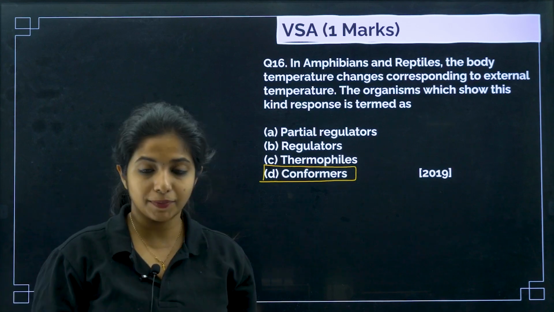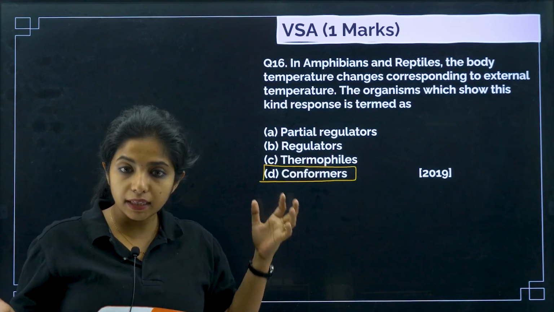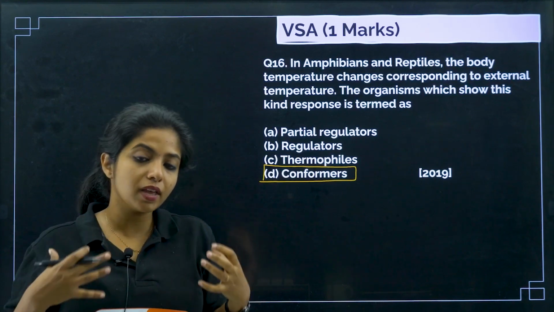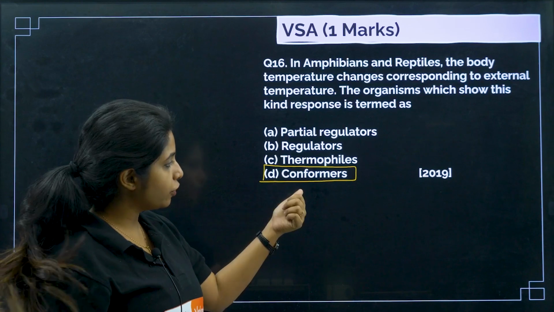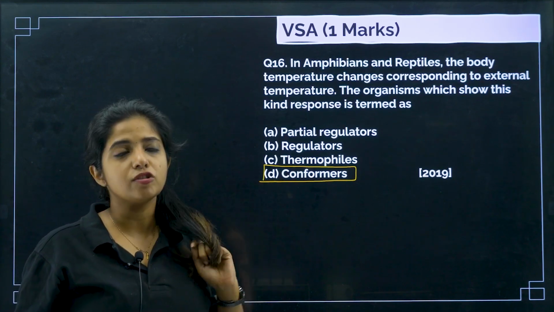Okay, I was correct, yeah. And partial regulators are the ones which are basically not able to entirely maintain a constant body temperature, but still, some aspect of their body is being maintained by themselves. Okay, so conformers are the ones that do not maintain a proper body temperature as such,